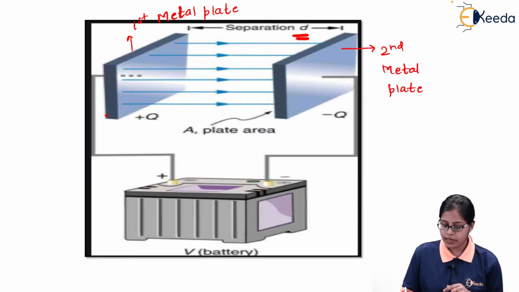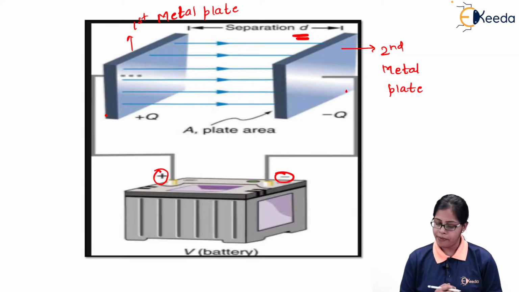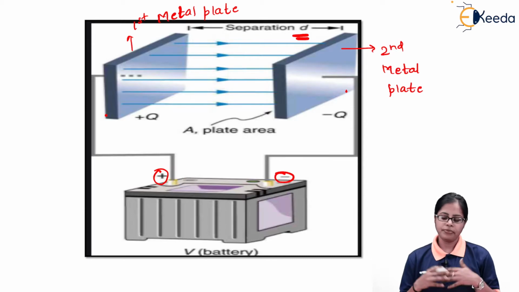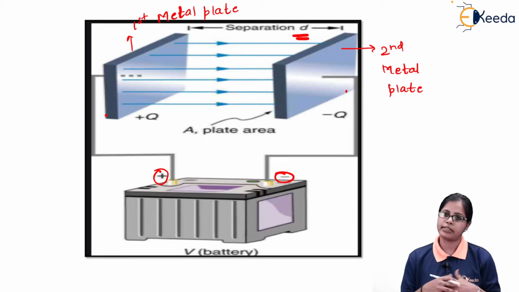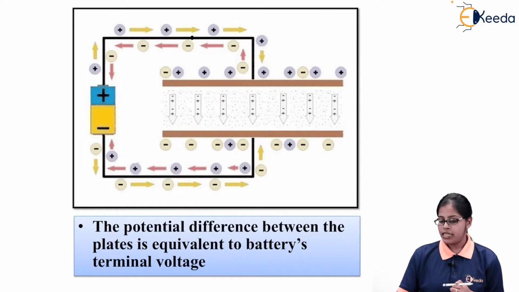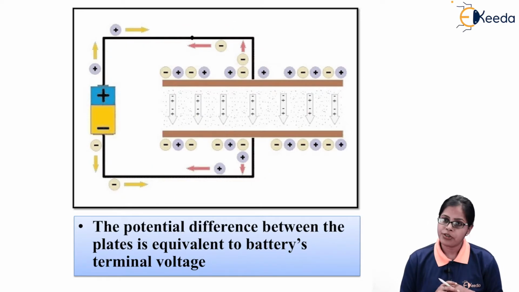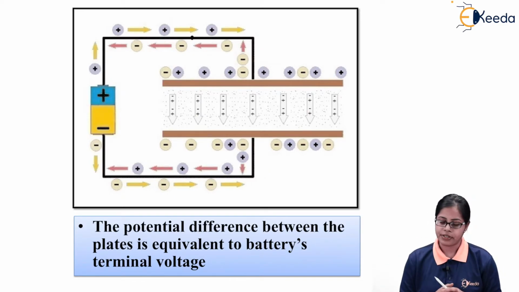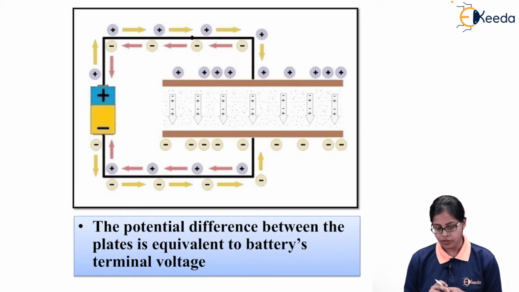And the metal plates are connected to the two terminals of the external supply. This metal plate is connected to the positive terminal. This metal plate is connected to the negative terminal of the external supply. And as soon as we connect the metal plates to an external supply, there is some phenomenon which is going to occur inside the capacitor. Let's look at what is going to happen.